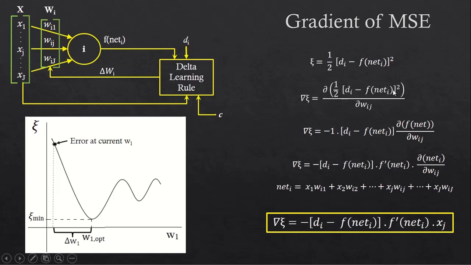So, delta xi becomes equal to dou half of di minus f of net I, the whole square. Let's apply the chain rule now. Delta xi becomes equal to dou half of twice di minus f of net I into dou di minus f of net I by dou wij using the chain rule.